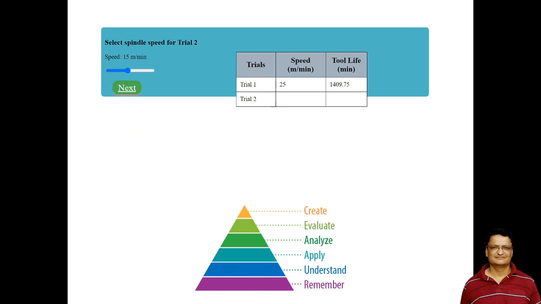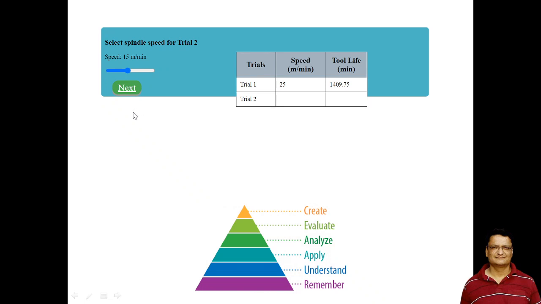Now whatever tool life we have calculated for the given speed, we have termed it as trial 1, right, and now the simulator is taking trial number 2. Now you can see that the simulator is providing a speed range which is lower than trial 1. Okay, so now the student is being asked to select the speed which is lower than trial 1.